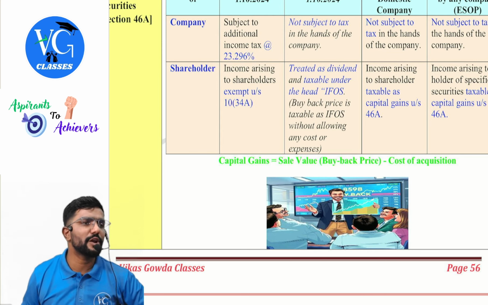This is also covered in income from other sources. Where is it taxable? Section 2(22), which is deemed dividend, guys. What is taxable is the buyback price wholly. Okay. Sir, what if the buyback of shares is by any company other than a domestic company, other than ESOP shares? Then it is always taxable in the hands of the shareholder, guys. So please be careful. Change is only when the buyback is made by a domestic company, the amendment part.